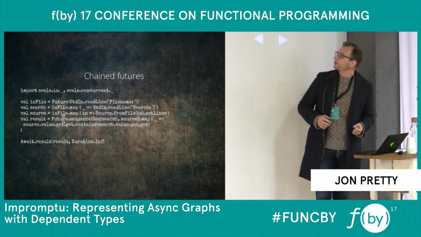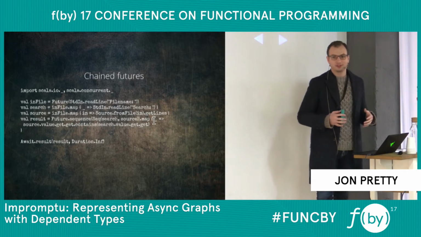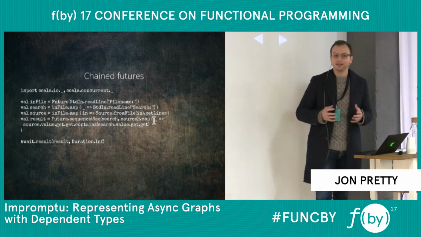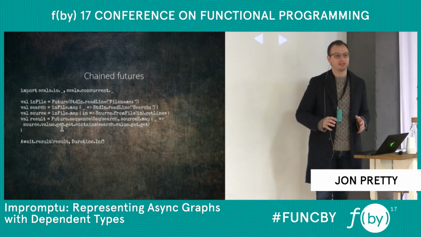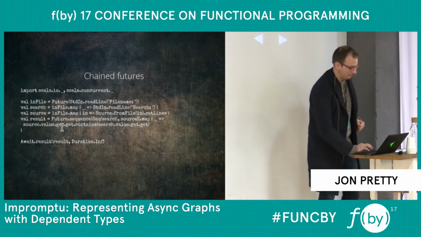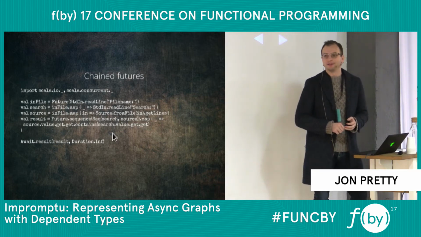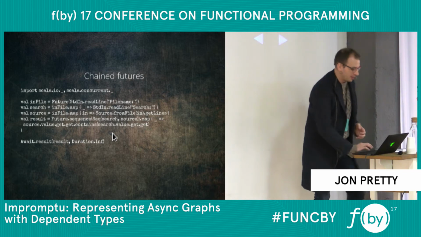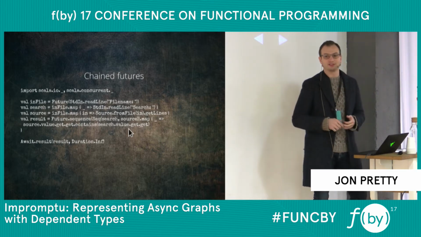Now we can look at this code. We're programmers. We can do some visual analysis, and we can see that when we sequence search and source file here, we're mapping across them. So we can look at this and we can know with some certainty that this get is safe. It's fine. There's not a problem here. But we have no protection from the compiler. We could make a mistake where we forget to include search in there. And then when we call this, we may not even have that search string.